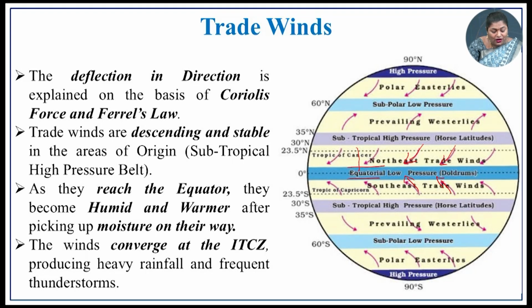The winds converge at the ITCZ zone, that is the intertropical convergence zone. Here you can see the arrow marks indicating that they are converging, meeting together in this equatorial low pressure, that is the ITCZ zone. The winds have produced heavy rainfall and frequent thunderstorms, because of intense heating and the cool moist air which is coming from the subtropical high pressure.